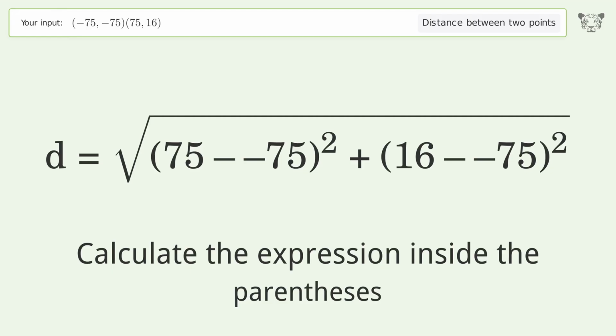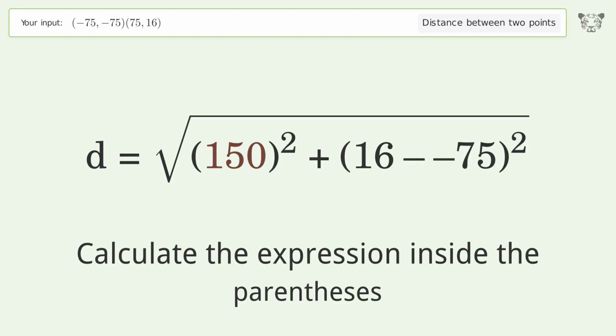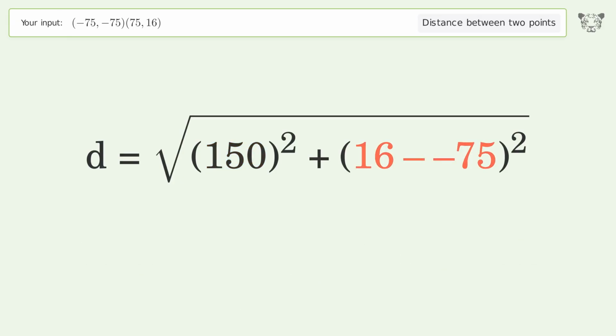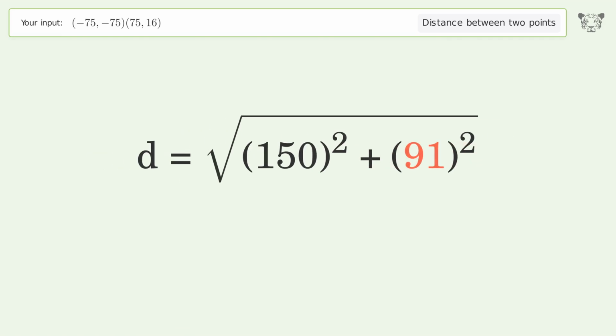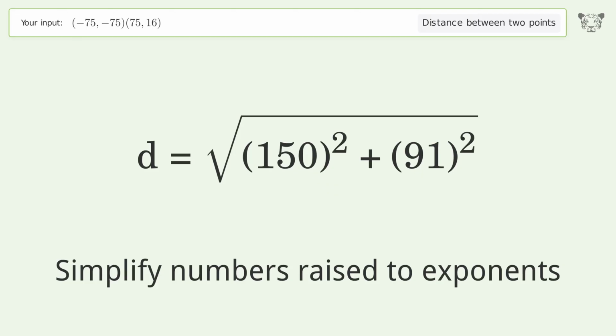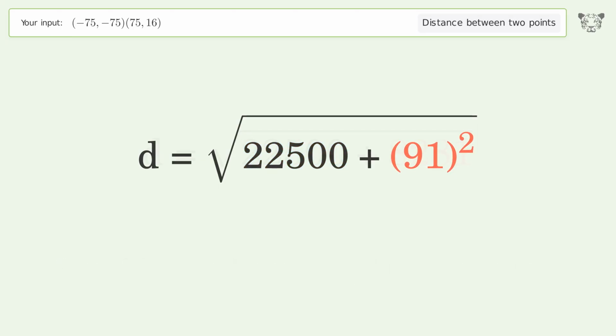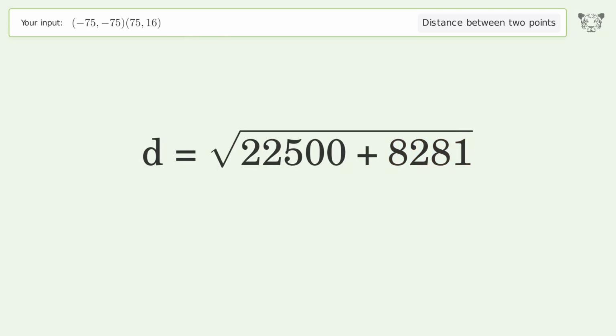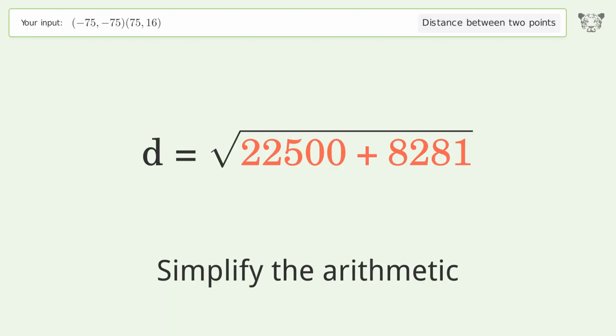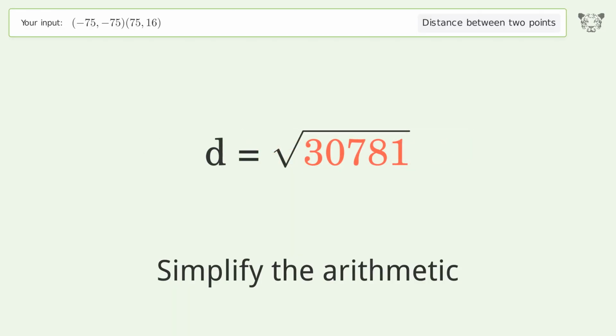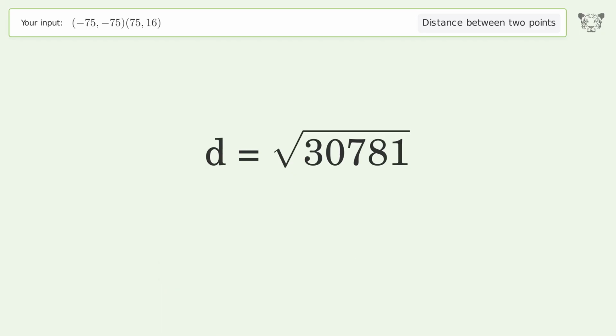Calculate the expression inside the parentheses. Simplify numbers raised to exponents. Simplify the arithmetic. And so the distance between the 2 points is the square root of 30,781 or 175.445.